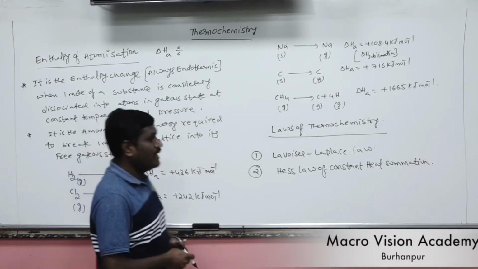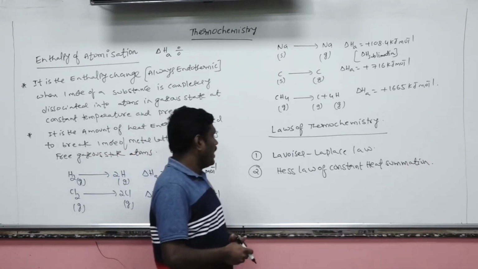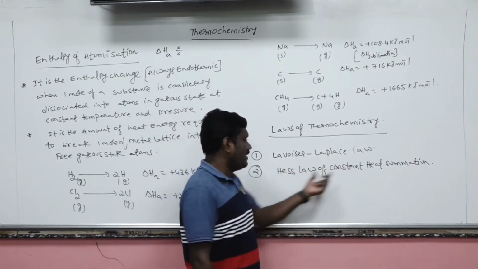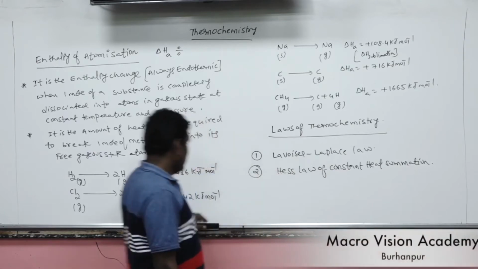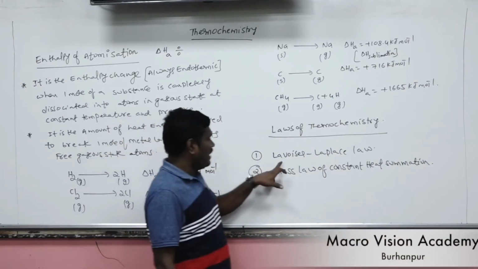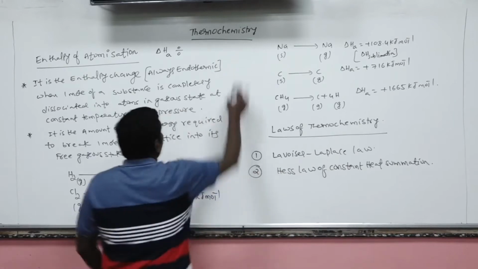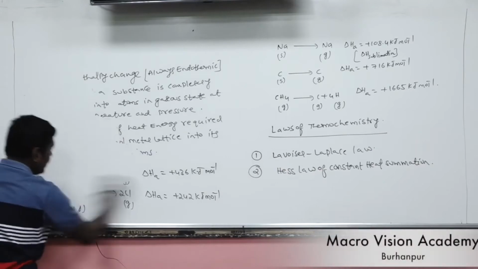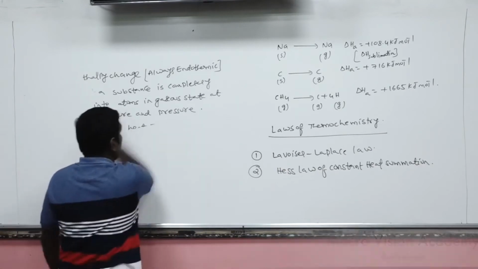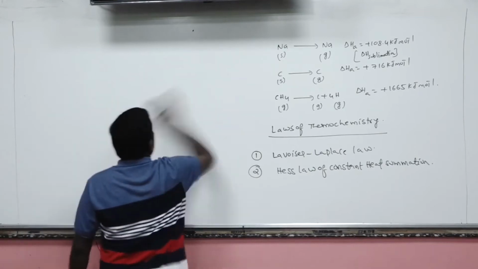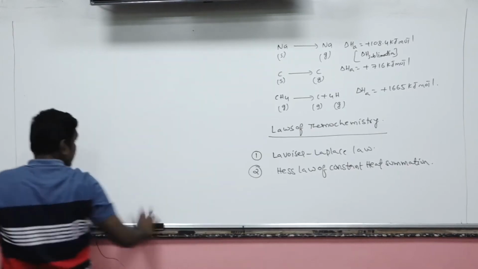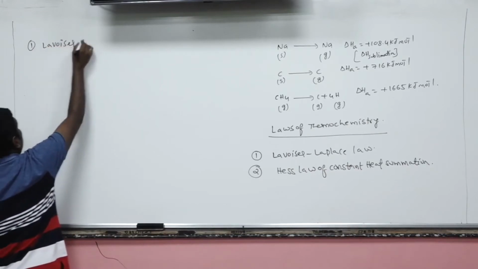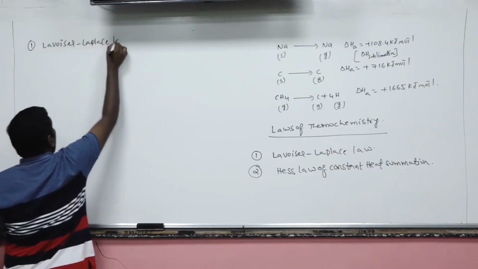Whenever we are solving any numerical problem, we have to identify some laws, that is the Lavoisier-Laplace law and Hess law of constant heat summation. In previous videos, we discussed the Lavoisier-Laplace law. Once again, I am explaining the first law that is used in thermochemistry. What is the first law? Lavoisier-Laplace law.